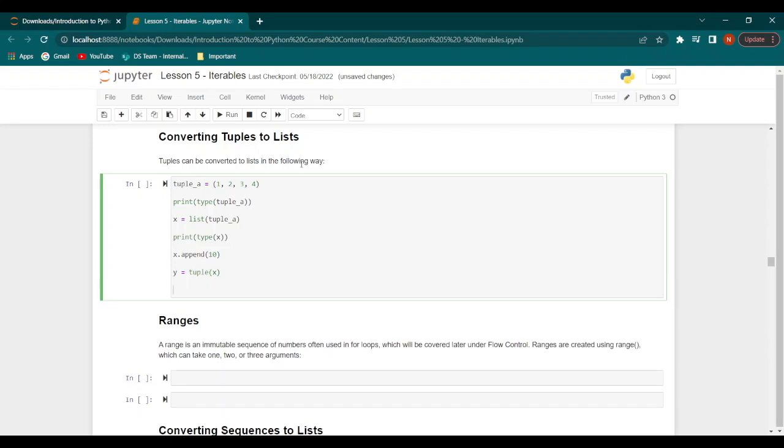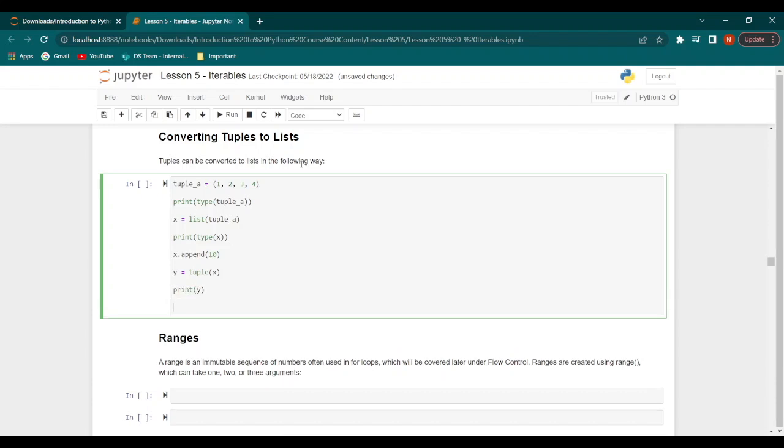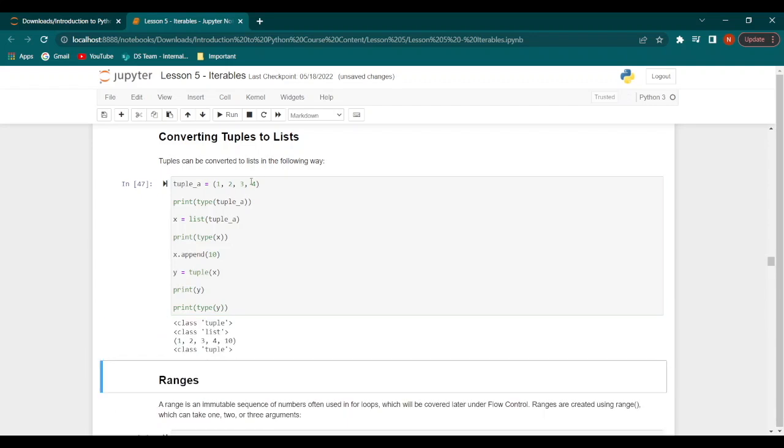Now we will print this updated value of Y, and we will print the type of Y. Okay, now let's run this code cell. We see that the type of tuple_A is a tuple. The type of X is a list. Y has these values, because we have appended 10 to it, so it now has 10 included. And the type of Y is once again a tuple.